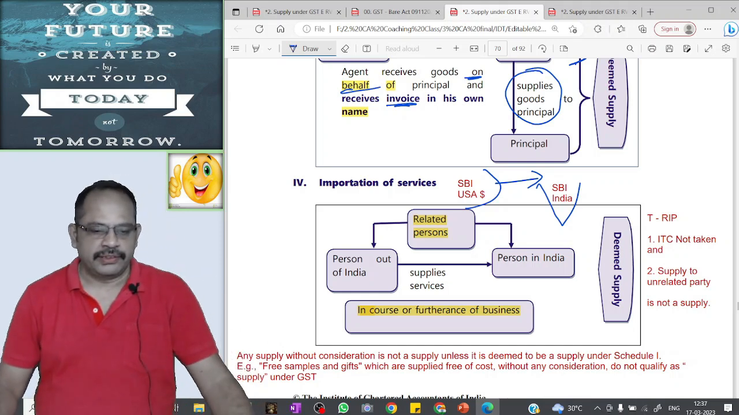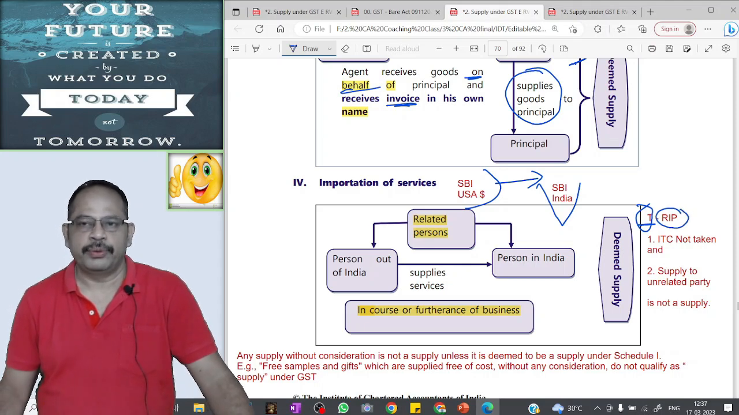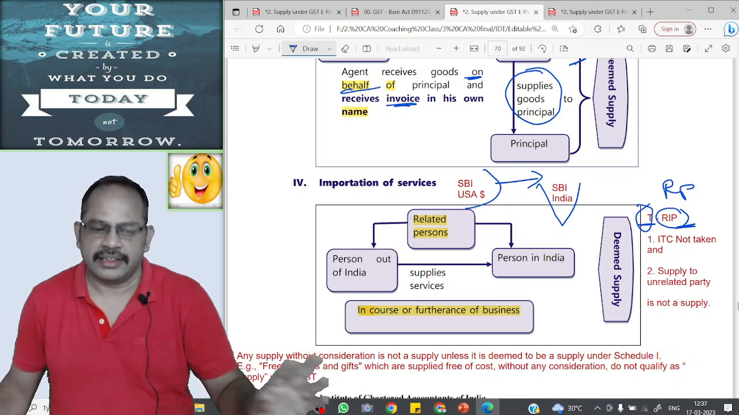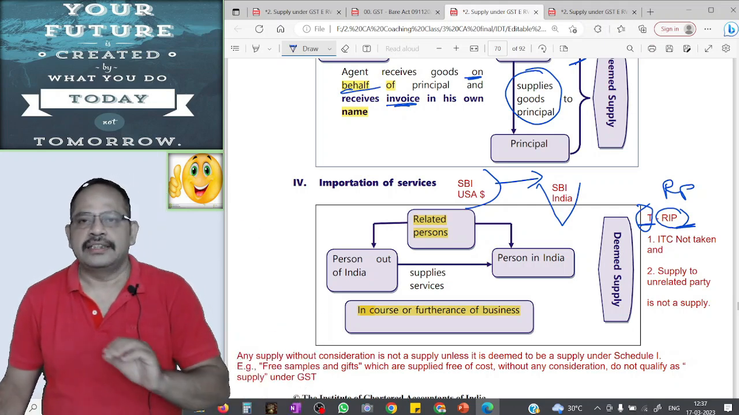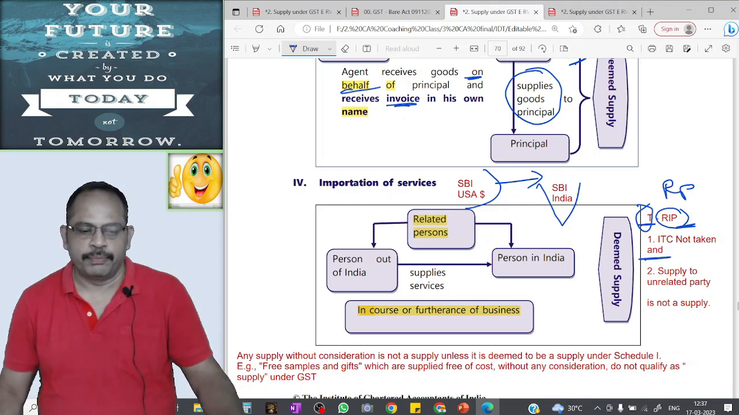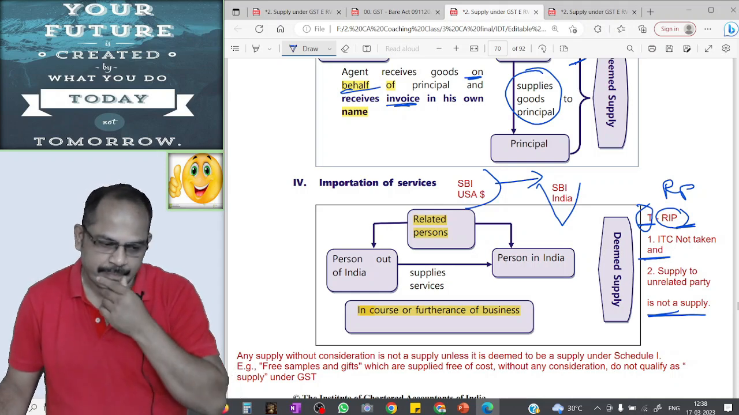If you want to summarize these four in simple points, T is where ITC has been taken. RIP: related party transactions, importation of service and principal agent transactions. So if you want to say in short, if ITC is not taken on purchase and supply is to an unrelated party, and I use the word and, if both the conditions are satisfied, it is not a supply, it is not a taxable event, and GST will not be attracted.